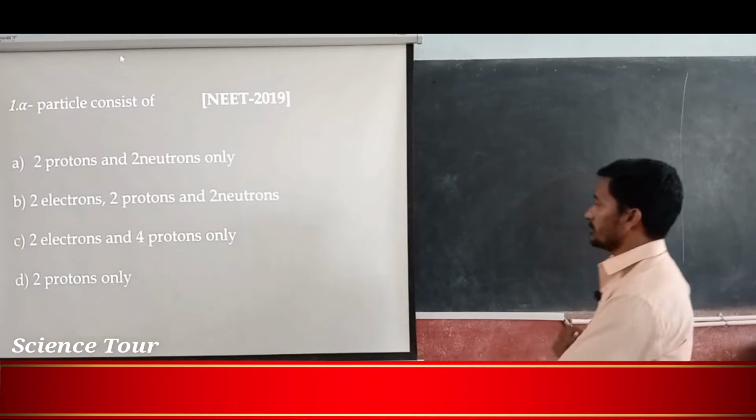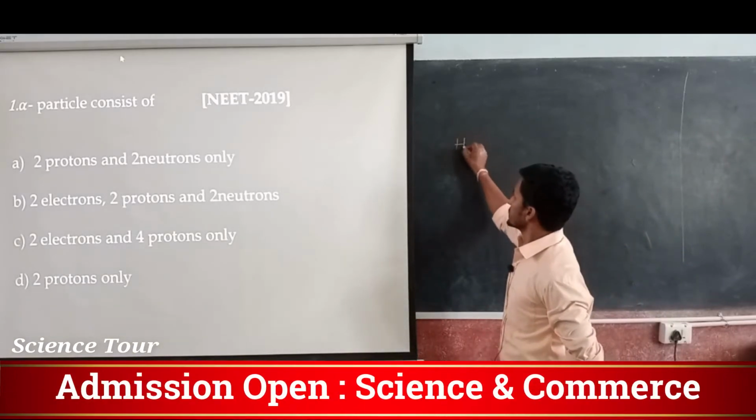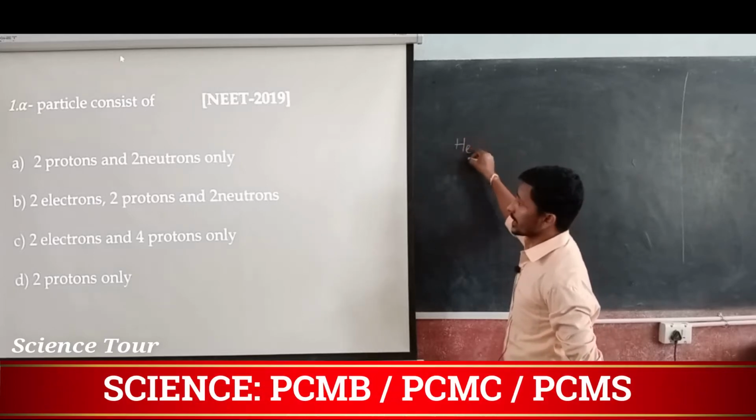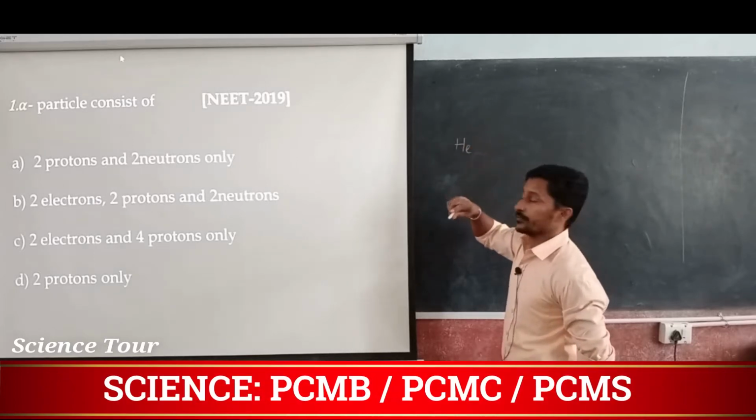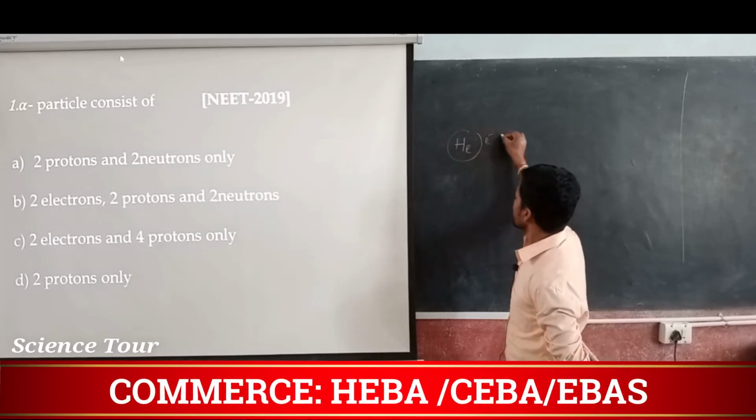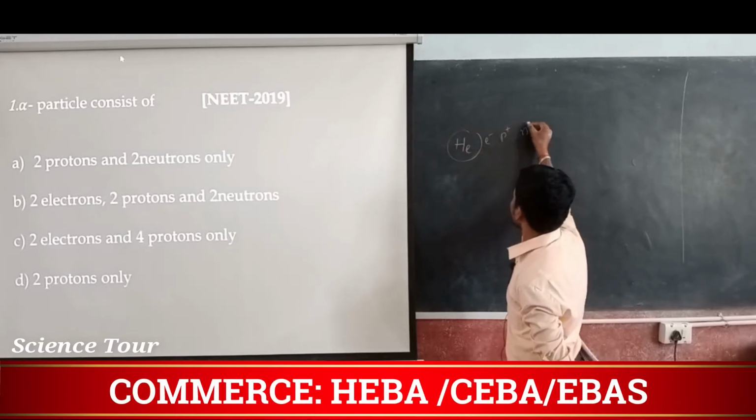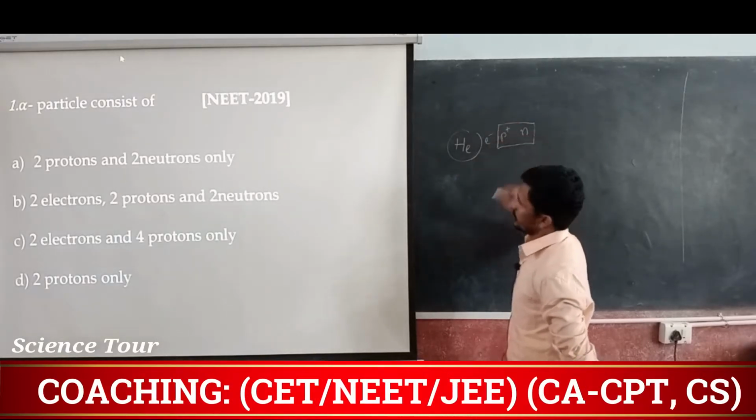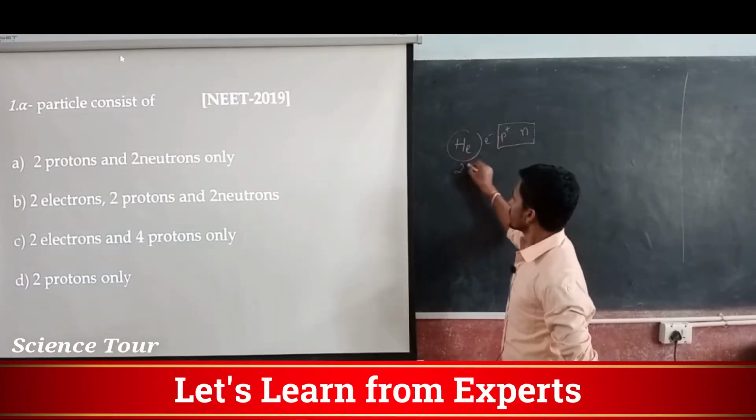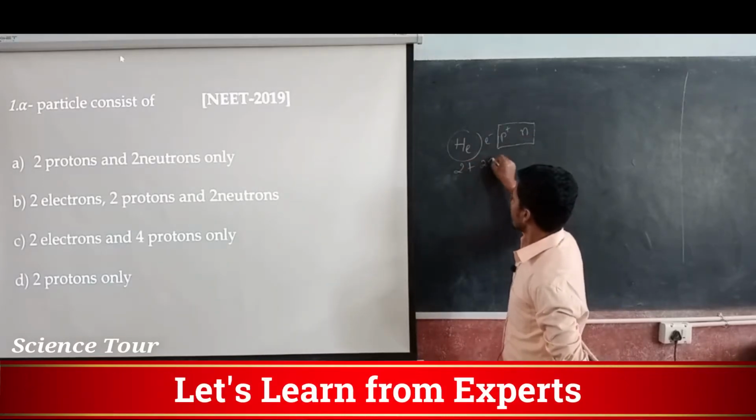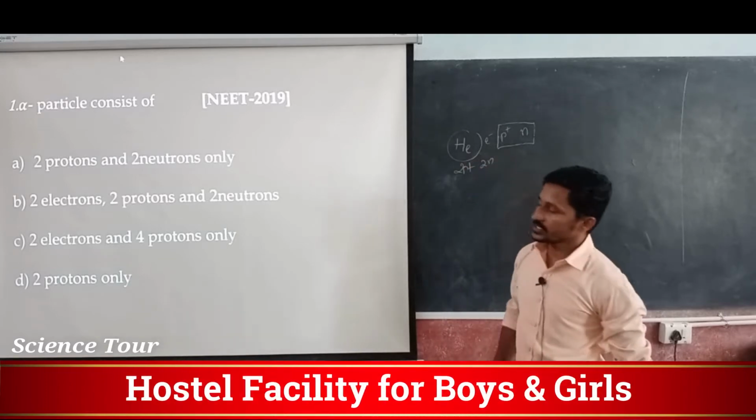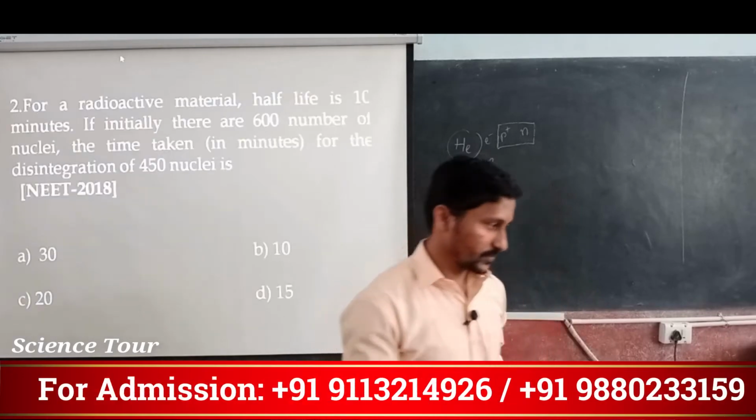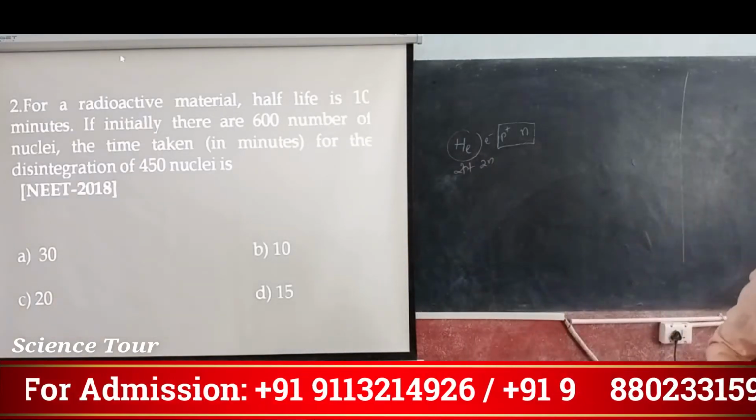Now, what do you mean by alpha particle? Alpha particle means helium nuclei. Helium nuclei, it is not a helium atom. Atom means electrons are there, protons are there, and neutrons are there. But nuclei means we have only protons and neutrons. And in the case of helium, there are 2 protons and 2 neutrons. So the answer will be the first option, 2 protons and 2 neutrons. Go to the next question, which is on the screen.